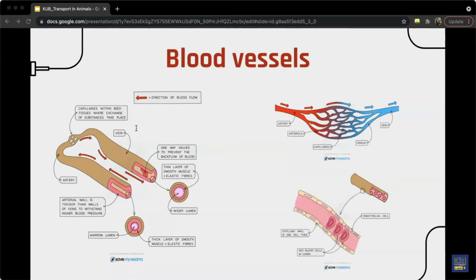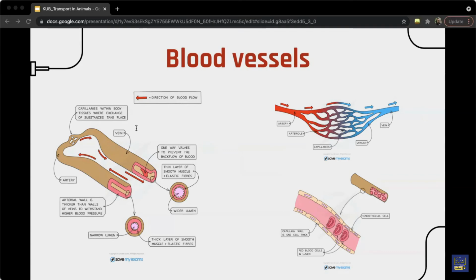So the veins carry blood at low pressure towards the heart, and they mostly carry deoxygenated blood, again, with the exception of the pulmonary vein. They have thin walls, have a larger lumen, contain valves to prevent backflow because of the low pressure, and have a lower speed of blood flow. Capillaries carry blood at low pressure within tissues, carry both oxygenated and deoxygenated blood, have walls that are one cell thick for optimal diffusion, and a slow speed of flow.